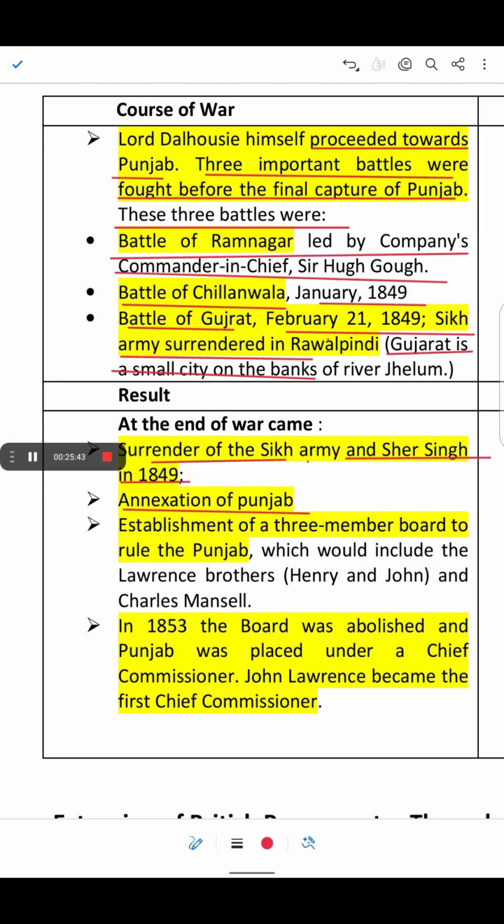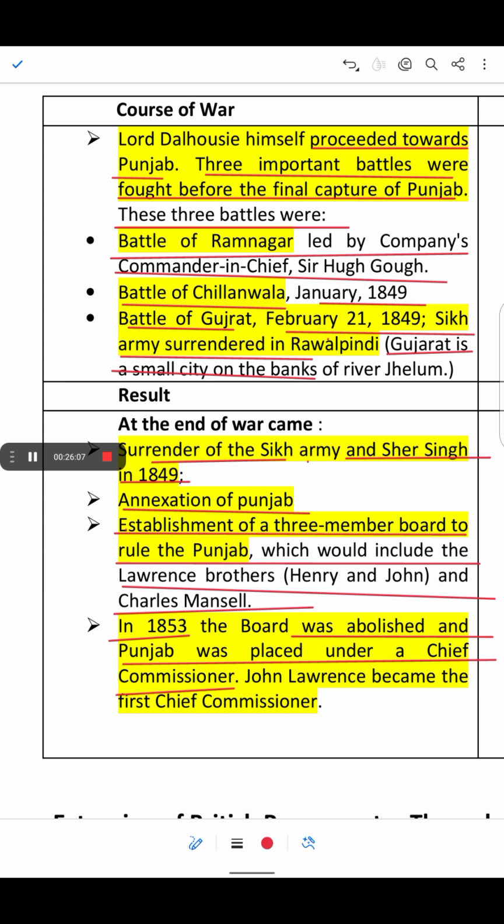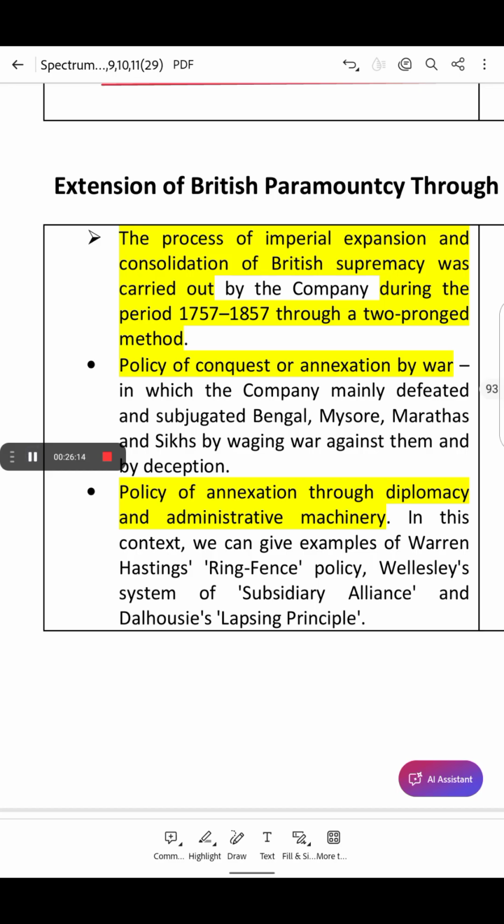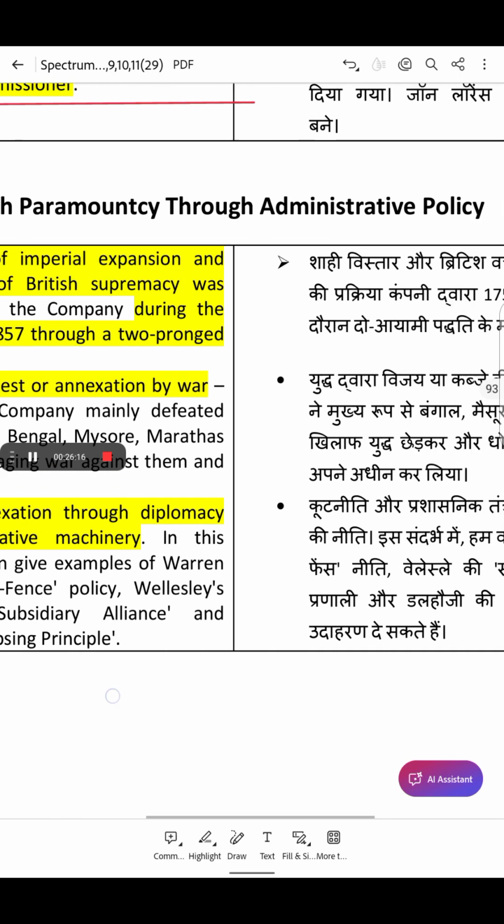Annexation of Punjab occurred. A three-member board was established to rule the Punjab, which included the Lawrence brothers Henry and John, and Charles Mansel. In 1853, the board was abolished, and Punjab was placed under a chief commissioner, and John Lawrence became the first chief commissioner. Extension of British paramountcy through administrative policy.